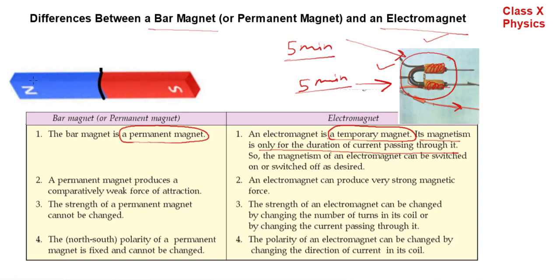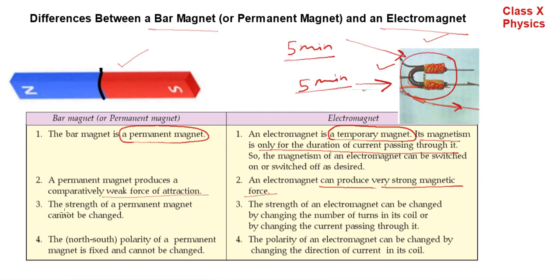Whereas this is the bar shaped magnet and it is a permanent magnet. Its magnetism is durable. Second point, a permanent magnet produces comparatively weak force of attraction because permanent magnet is of fixed size and shape. Its magnetic strength is also fixed. Whereas electromagnet can produce very large, very strong magnetic force. There are facts which affect the magnetic strength of an electromagnet. We will discuss later in this video.